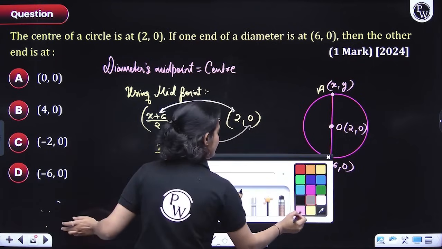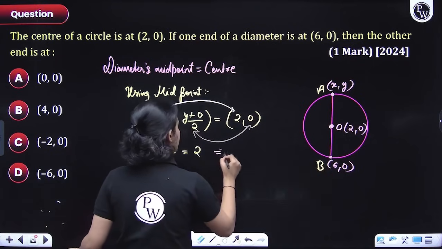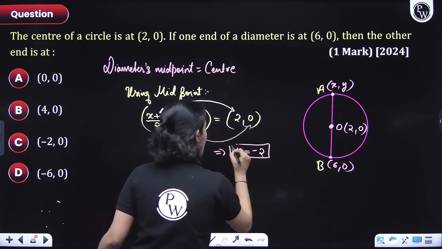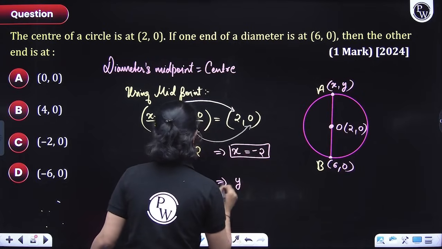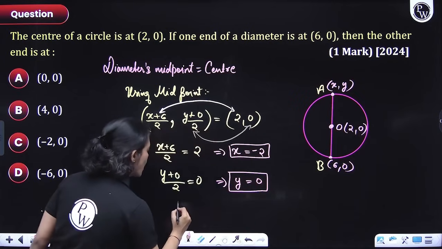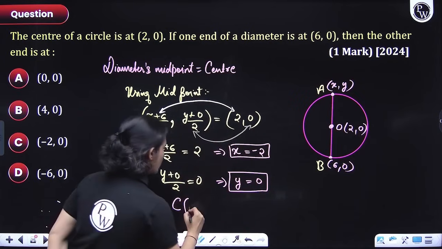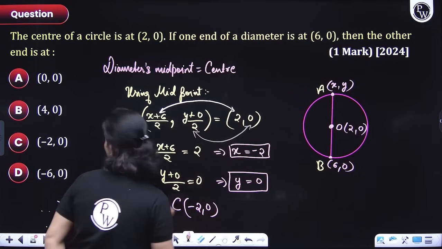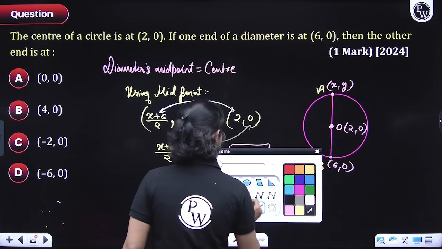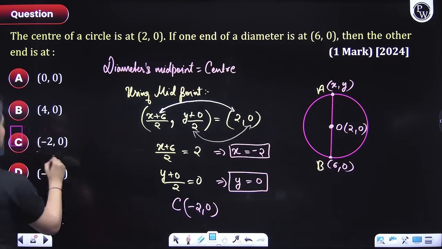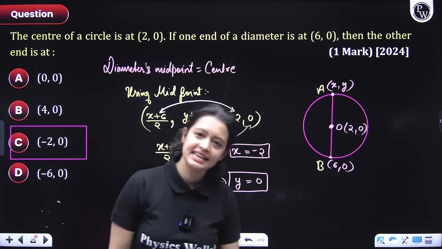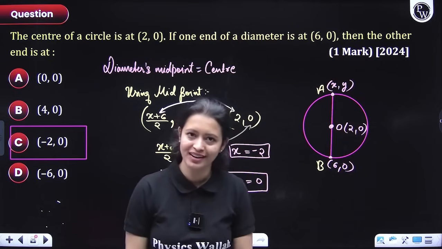So from here I can figure out x coordinate as x equals 4 minus 6, that is negative 2, and y coordinate would be 0. So what is the coordinate of the center, everyone? The coordinate of the center is negative 2, 0. Can you see this answer in the options? Option number C, negative 2, 0. Understood? Simple?